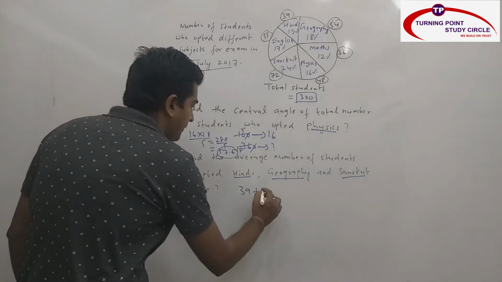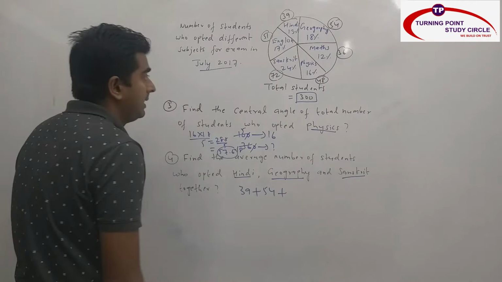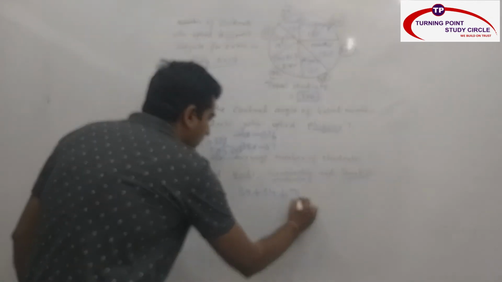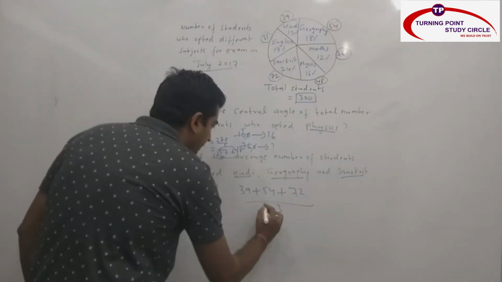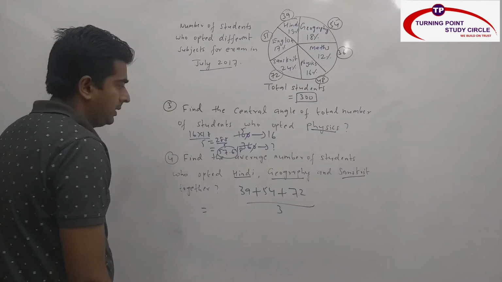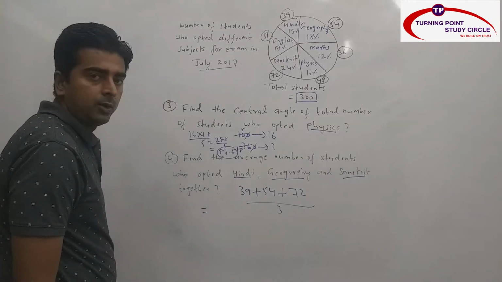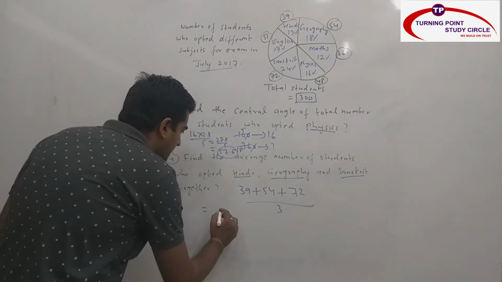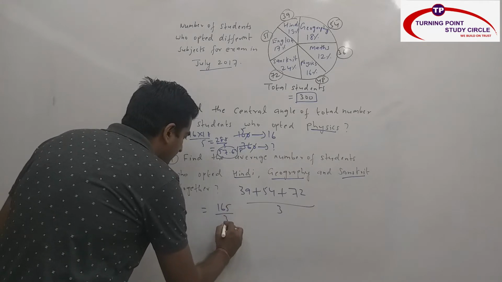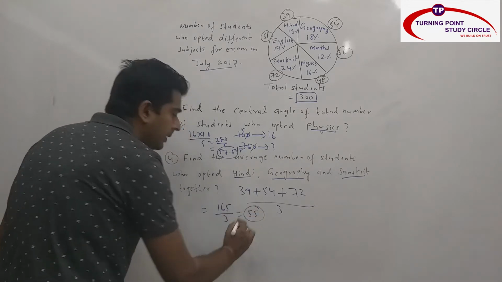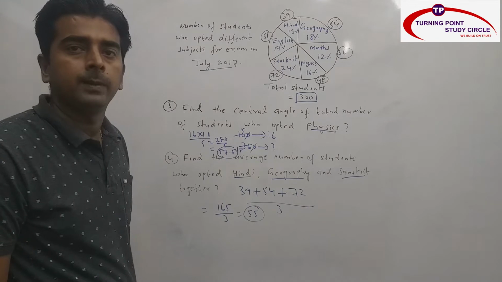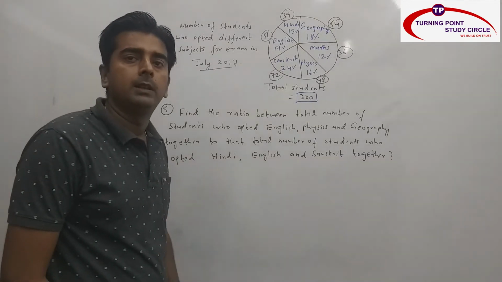Geography is nothing but 54. And Sanskrit is nothing but 72 by 3. So this is how much? 54 plus 72 is 126 plus 39 is nothing but how much? 165 by 3. What is my answer? 55. My answer is nothing but 55. So I hope you are clear with the first four questions.